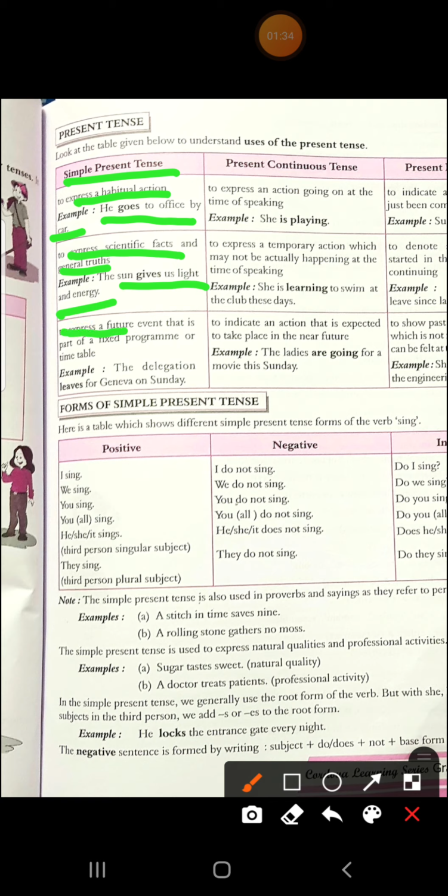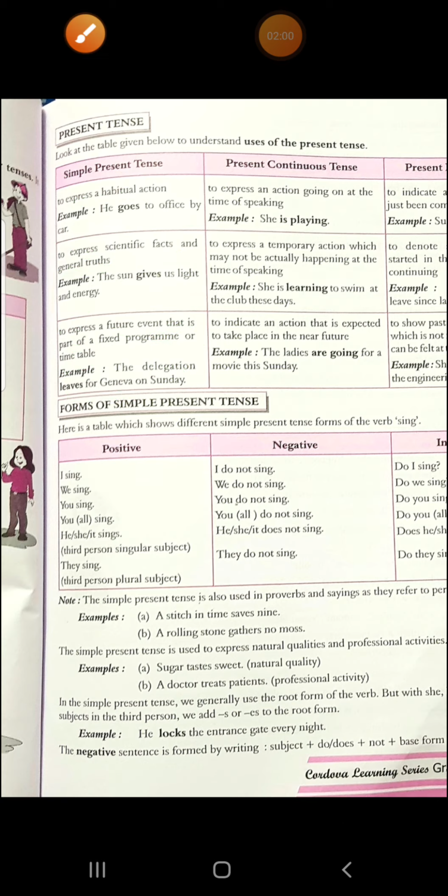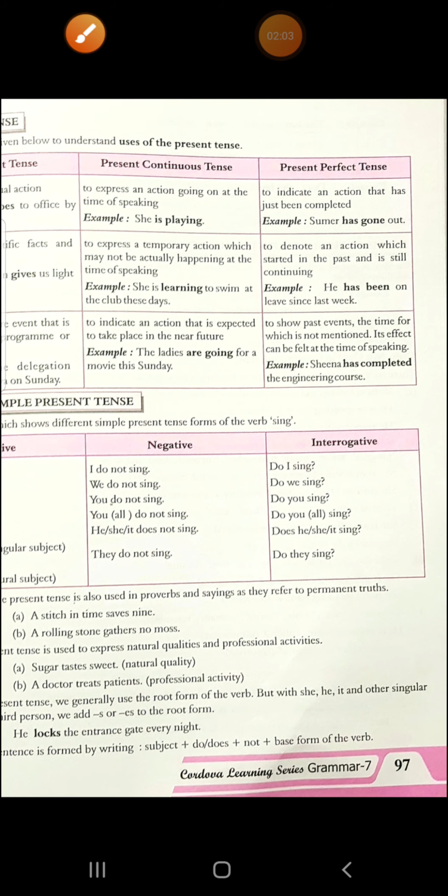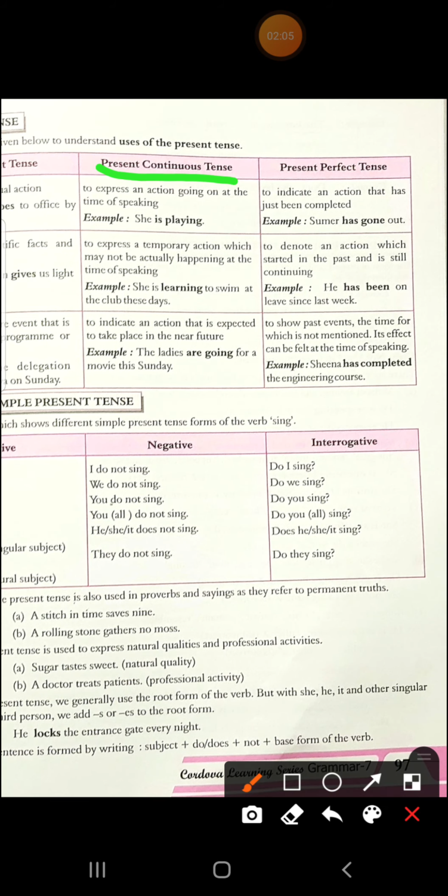Then, to express a future event that is part of a fixed program or timetable, meaning you are sure that some program or event is going to happen in the future, for those things also we use simple present tense. Like, the delegation leaves for Geneva on Sunday. It's a confirmed plan. All right, now see present continuous tense, where we can use it.